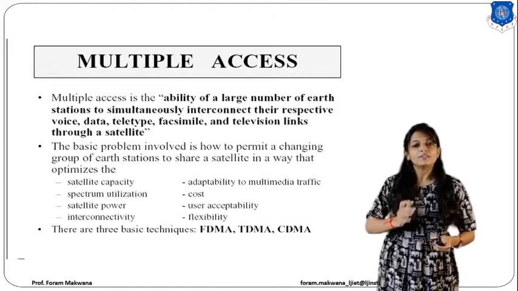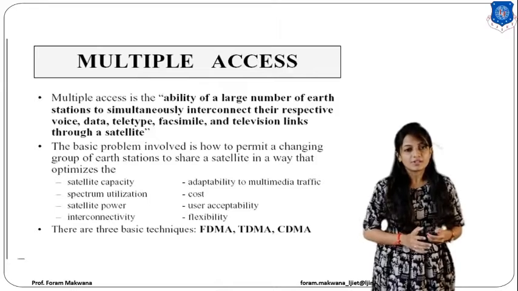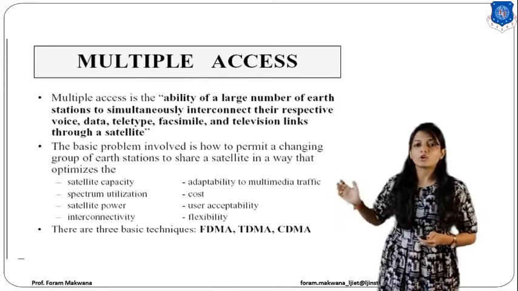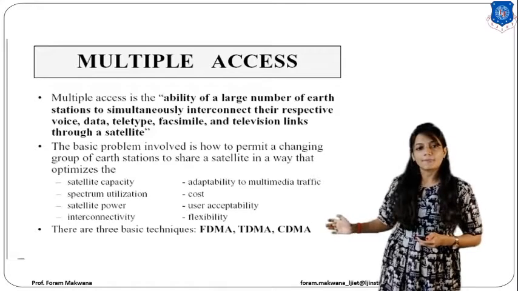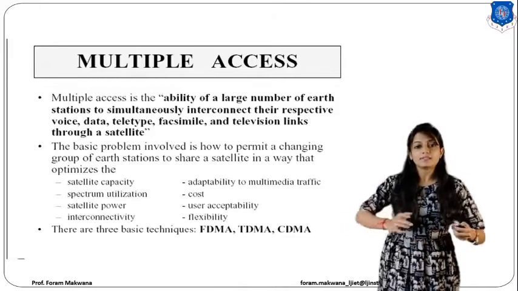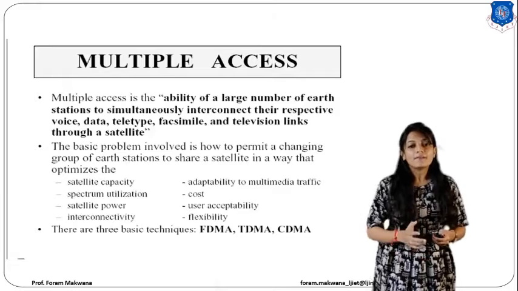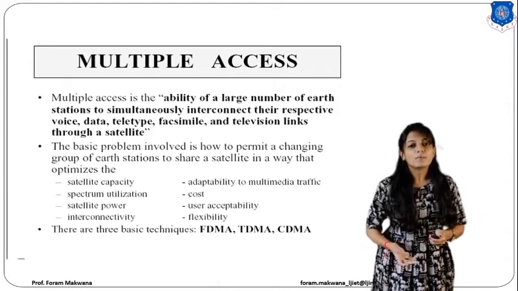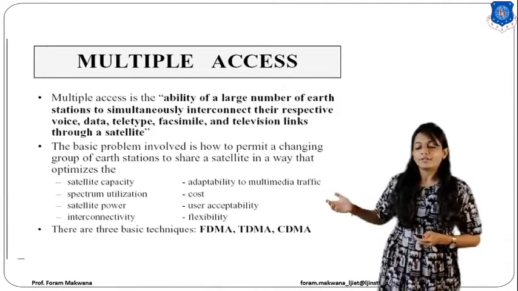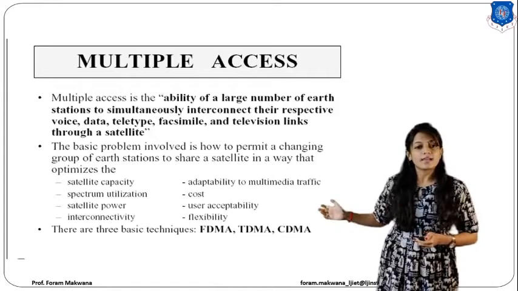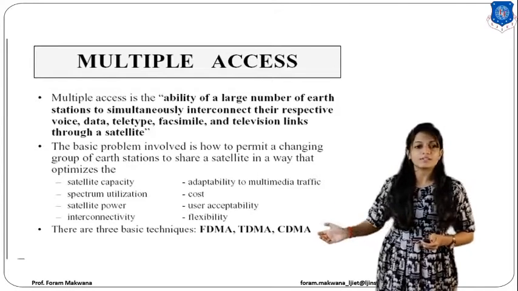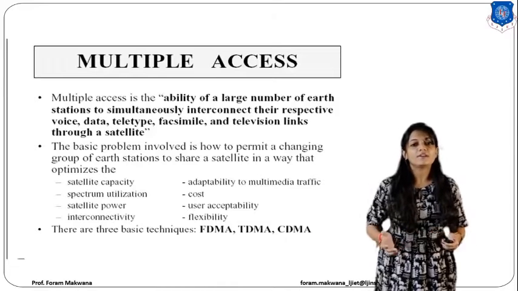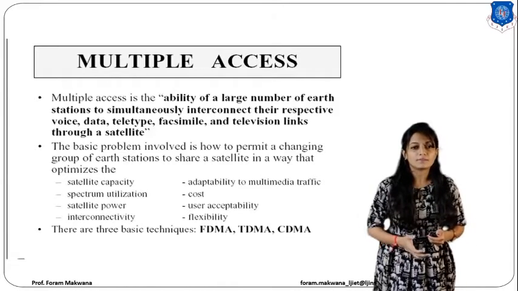Second, with the help of spectrum utilization, we are able to minimize the cost of my system, right? Third, satellite power. That means how my power is going to be transmitted and in which amount. Alright? So it defines the user's acceptability. And the last one, that is the fourth one, is the interconnectivity, which defines how flexible my system is.